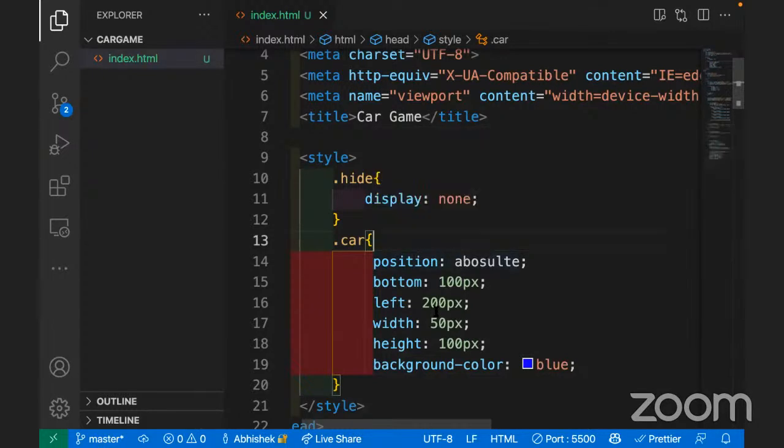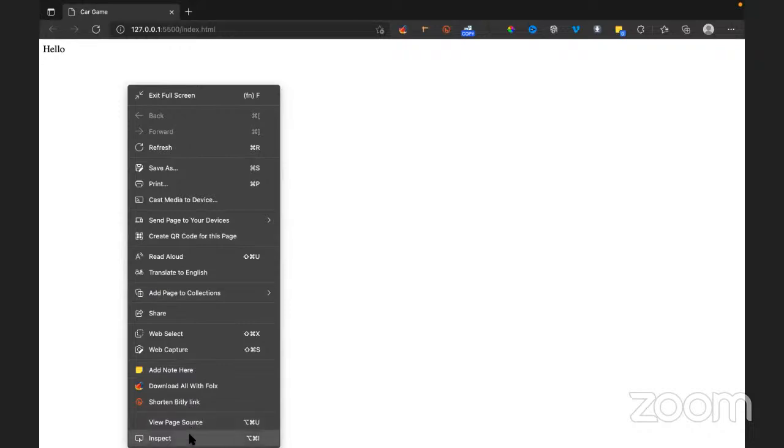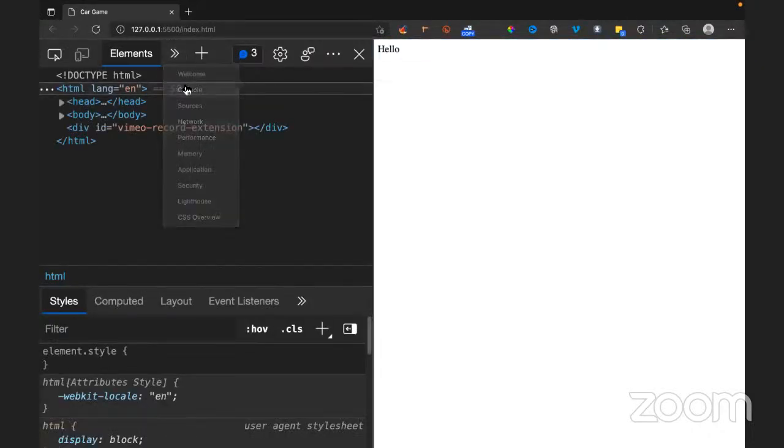So now let's come here. Let's right click, open inspect, and go to console. If you click it here, we'll get a blue kind of car, right? Of course, we'll provide pictures and all that, but for now this is okay. You can put any picture, whichever you like, and it will look like a car. Not a problem.